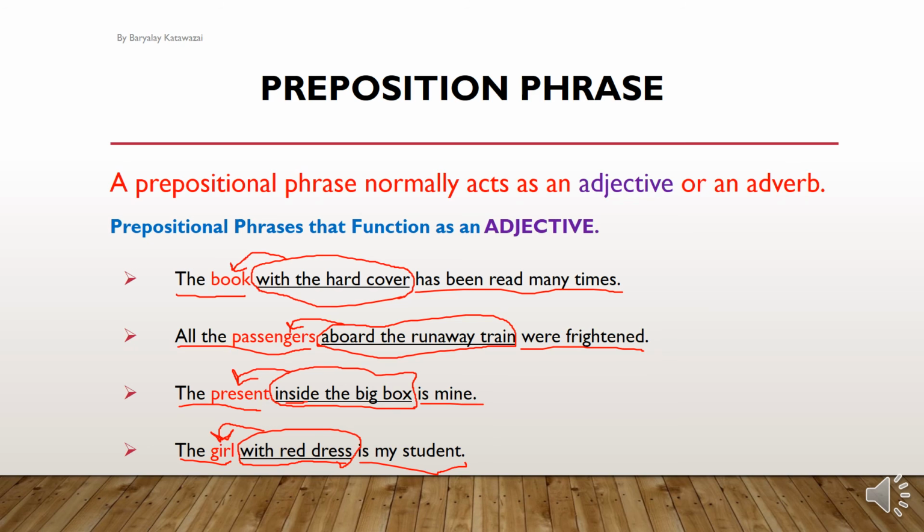So here with red dress is an adjective phrase according to function, and according to structure, a preposition phrase. I hope you understand, my dear students. Make more examples for that as well. So with hardcover, preposition phrase. Aboard the runway train, preposition phrase and adjective phrase. Inside the big box, preposition phrase and adjective phrase. With red dress is a preposition phrase.